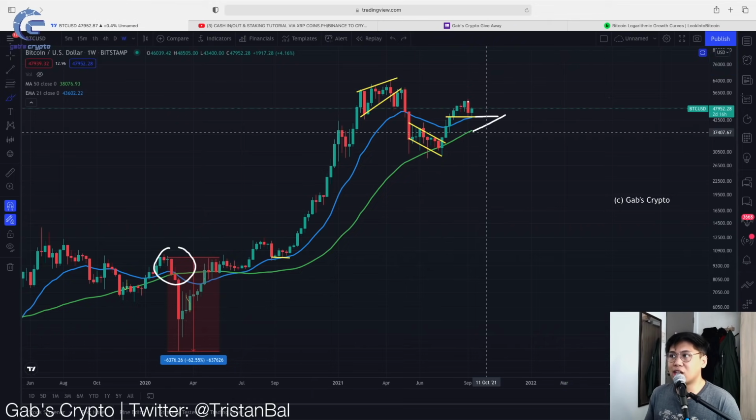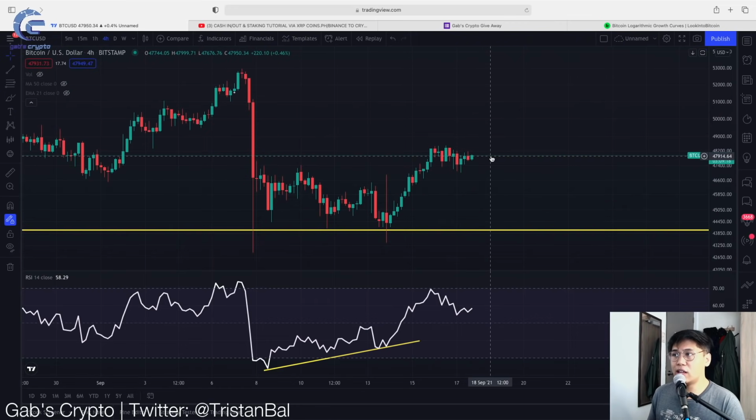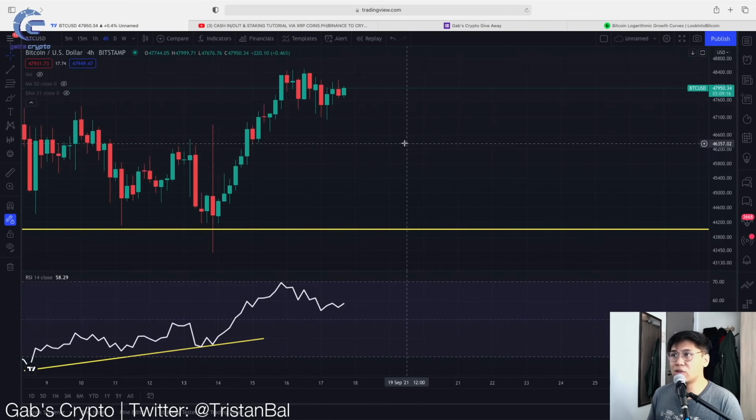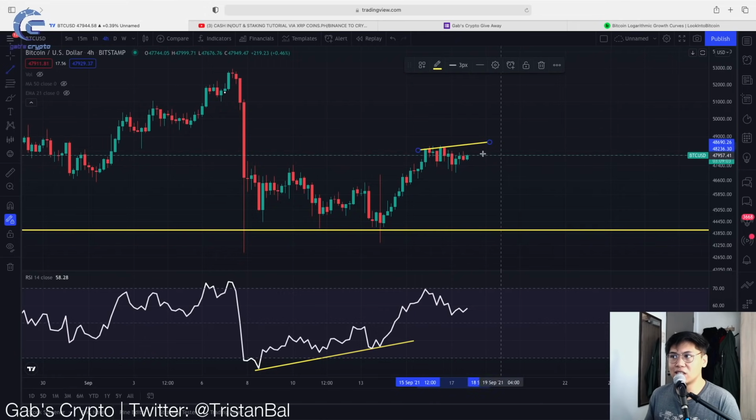So let's dive into the 4-hour time frame as we want to give you an update on the latest Bitcoin price action. So right now, for the 4-hour time frame, the Bitcoin price is actually looking bearish right now. Hindi naman to long-term bearish, but somewhat of a short-term bearish. So let's look at this movement. So we are actually starting to see this somewhat of an increasing price.